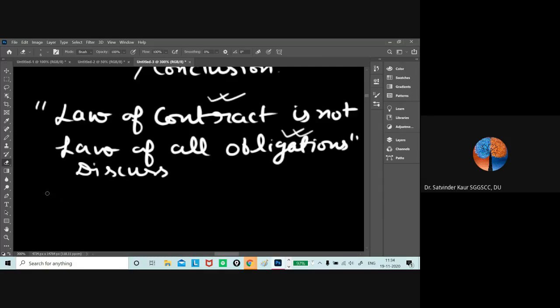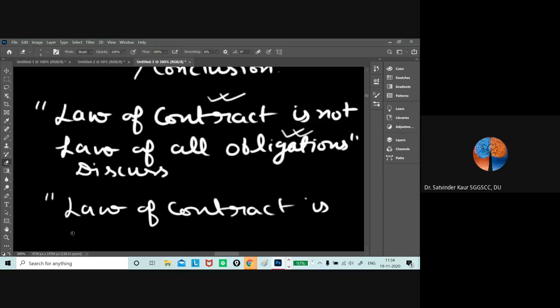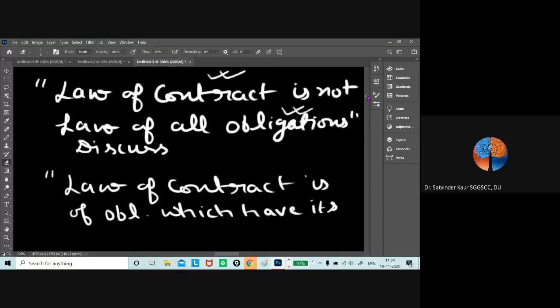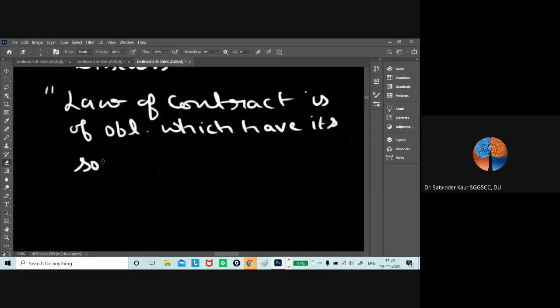And there can be another statement in terms of: law of contract is the law of obligations which have their source from agreements. So this can be the other question.